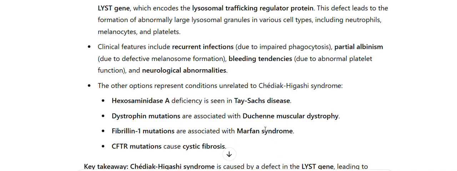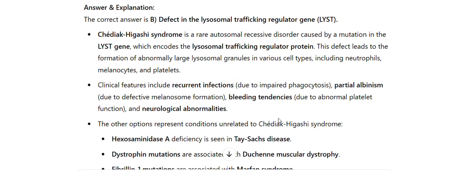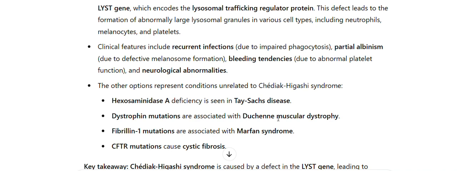The other options represent conditions unrelated to Chédiak-Higashi syndrome. Hexosaminidase A deficiency is seen in Tay-Sachs disease. Dystrophin mutations are associated with Duchenne muscular dystrophy. Fibrillin-1 mutations are associated with Marfan syndrome. CFTR mutations cause cystic fibrosis.